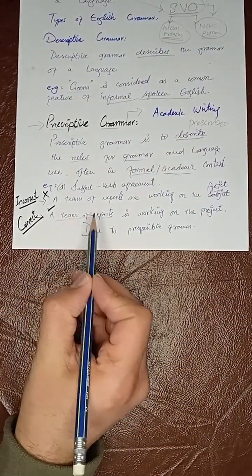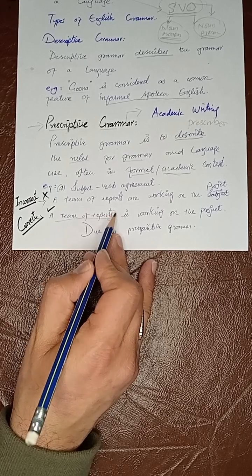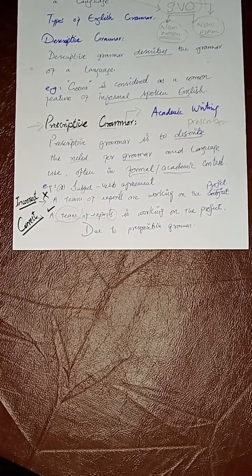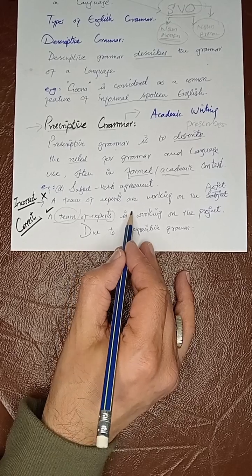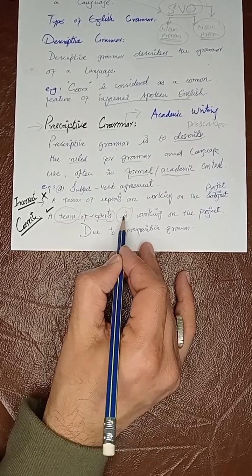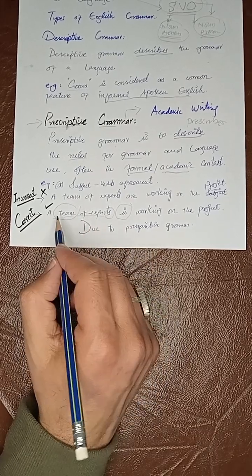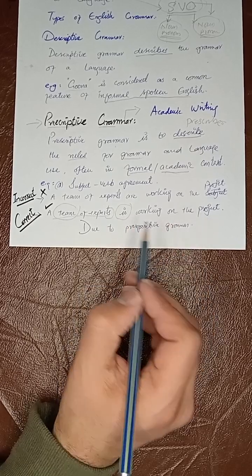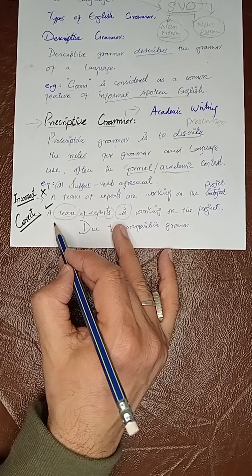Now here you can say a team of experts, although the experts have this plural s, but we have a team, and a team is a collective noun, and a collective noun is considered single. That is why we use is with the single noun. So a team is a collective noun which is single. That is why we are using here is working on the project. So due to prescriptive grammar, now this is correct.